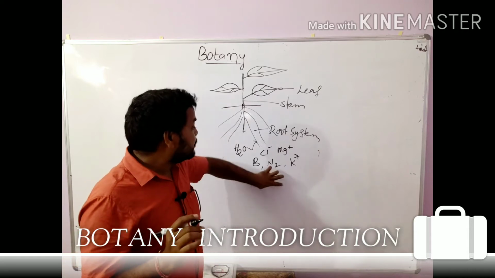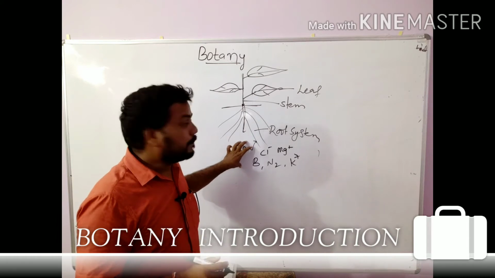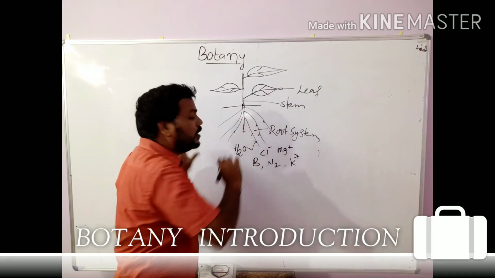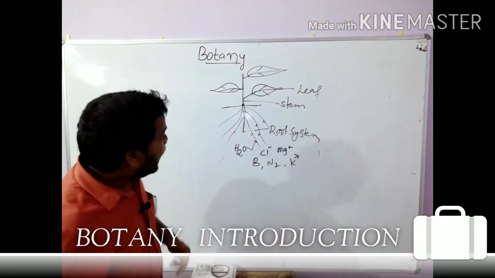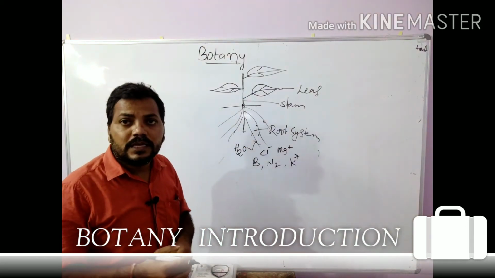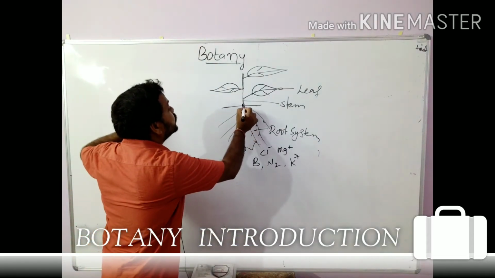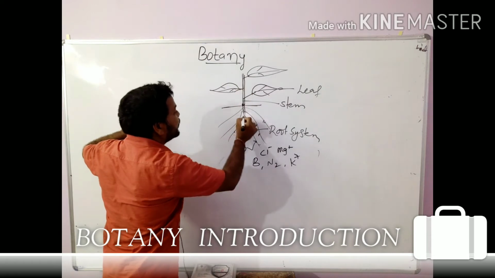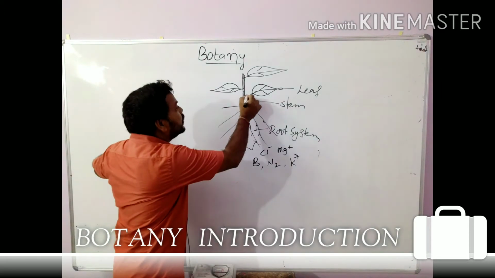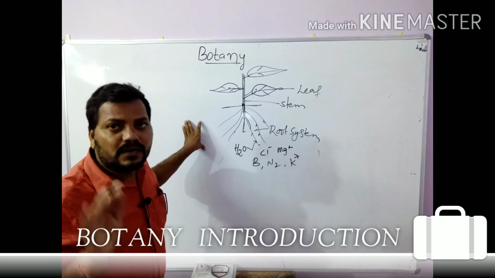The nutrients and water are both available in the soil. The plants absorb the water through the root system. After absorbing, the water is transported from the root to the stem, and from the stem to the leaves.